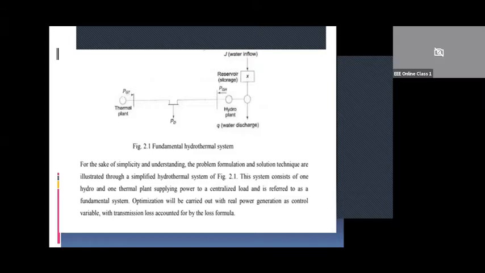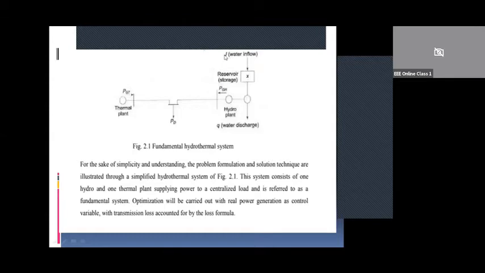Now the fundamental hydrothermal system can be represented in this diagram. Here we have both the thermal plant and the hydro power plant. Both are supplying power to the load. So PD represents the load demand. This is a load which is connected to the bus. To this bus, both the thermal plant as well as the hydro power plant are supplying power. Here PGT, suffix T, represents thermal power generation. PGH, H, represents hydel power generation. Both the plants are supplying the load.